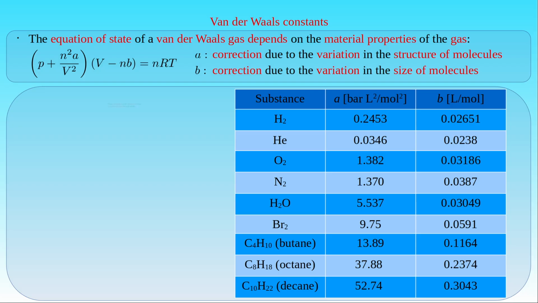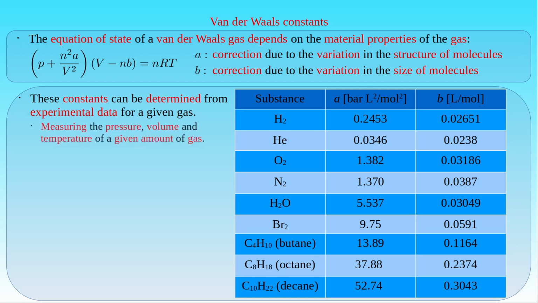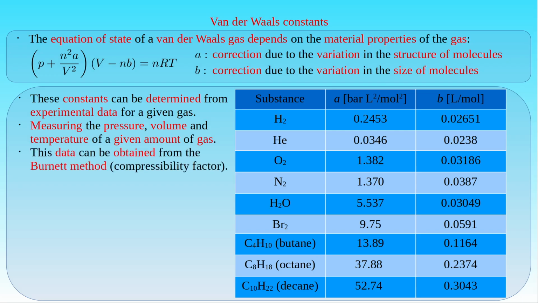The van der Waals constants can be determined from the experimental data for a given gas. A straightforward method is to measure the pressure, volume and absolute temperature of a given amount of gas and compile a data series of the state variables of the gas. For example, when we determine its compressibility factor by applying the Burnett method, we obtain a chart for the compressibility factor versus pressure for a given temperature and volume.